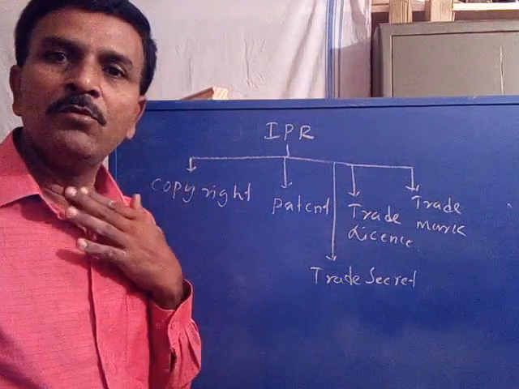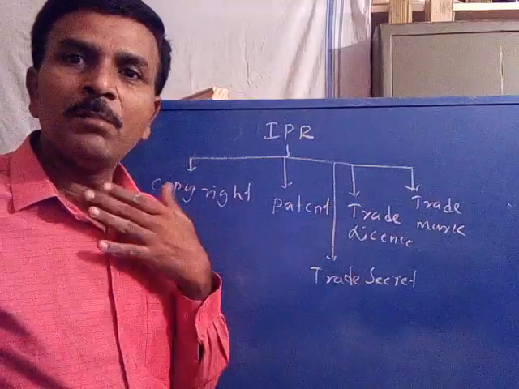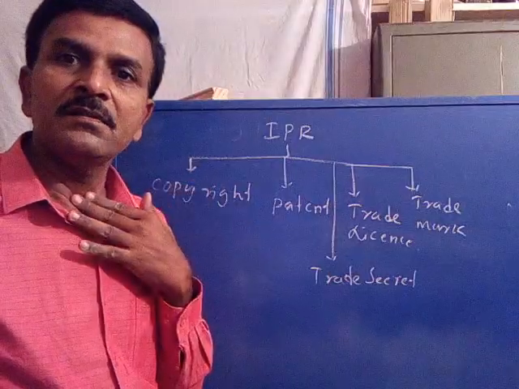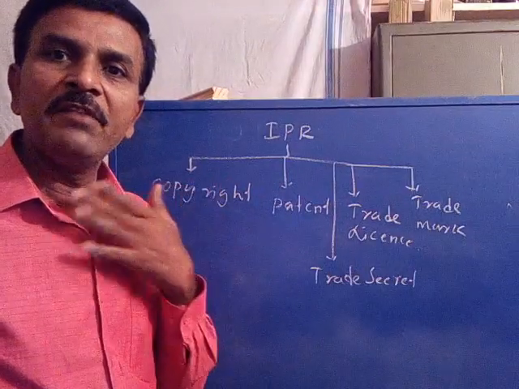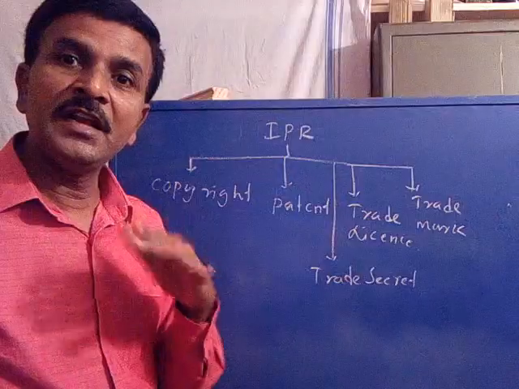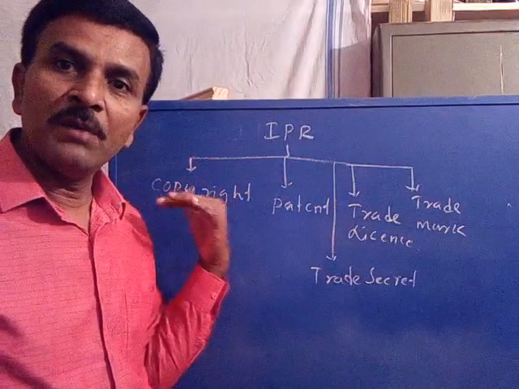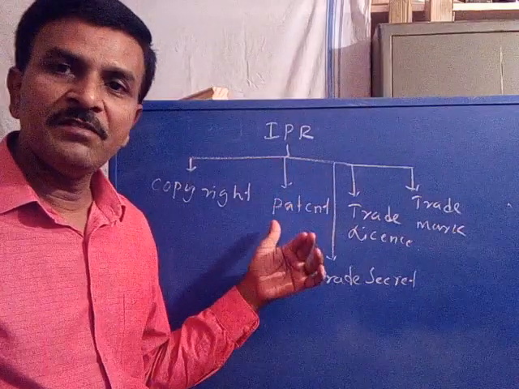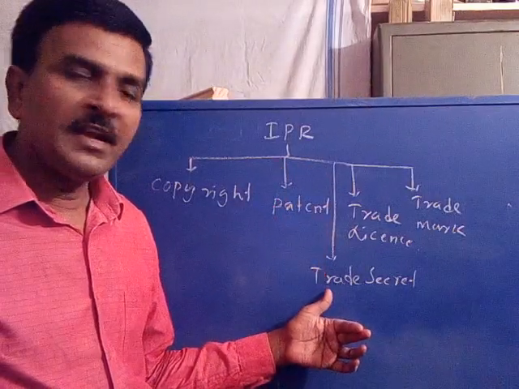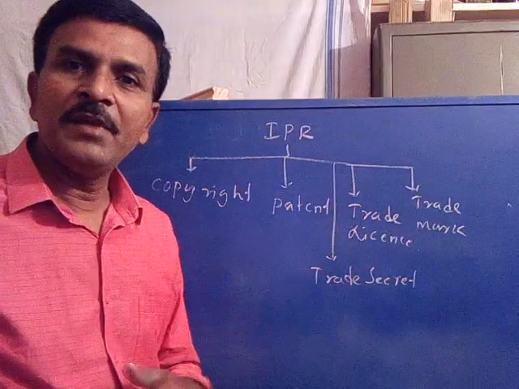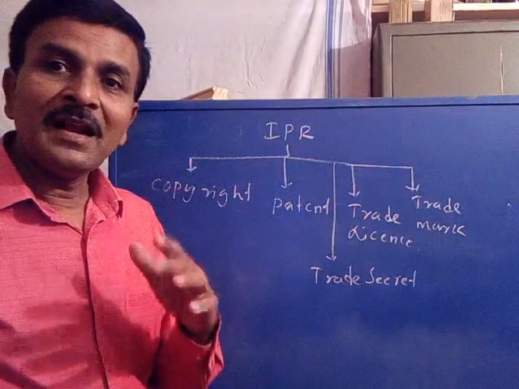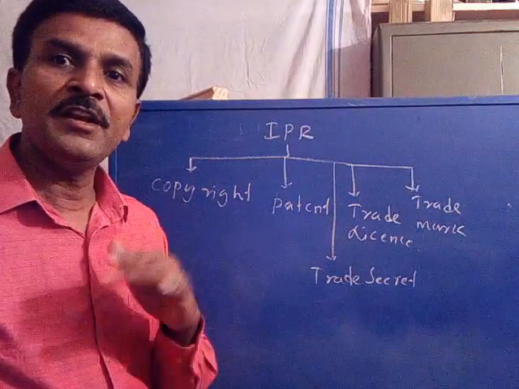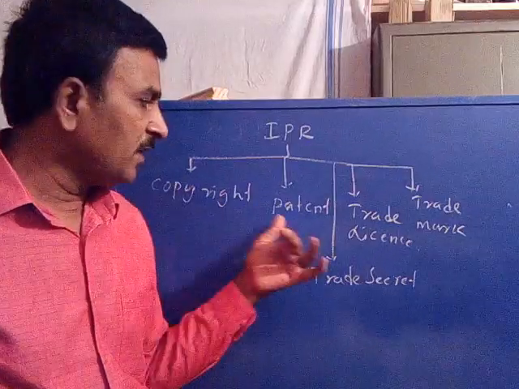For example, you take a movie. The movie is the intellectual property of a director. Therefore, rights will be given to the director on his movie, called intellectual property rights, which includes copyrights. Similarly, patents. It may be classified as patents. Now, it may be trade secret, trade license, or trademark. The rights sanctioned to the inventor on his invention, if it belongs to medicine, is called a patent.